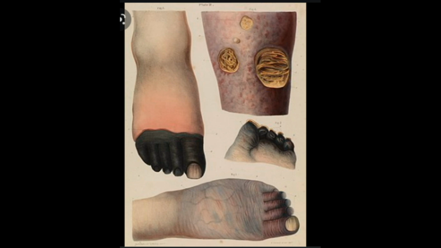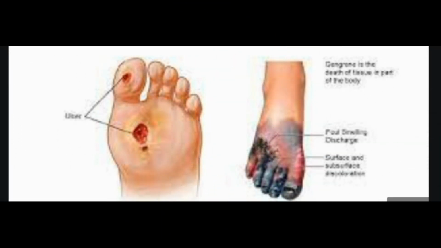The condition typically starts in a specific body part, such as a leg, hand, or internal organ. Gangrene can spread through your body and cause you to go into shock if left untreated. Shock is a condition marked by a variety of symptoms including low blood pressure. Shock can be life-threatening and is considered a medical emergency. Gangrene is a medical emergency that could lead to amputations or death. Recognizing and treating the condition as fast as possible will improve your outlook.